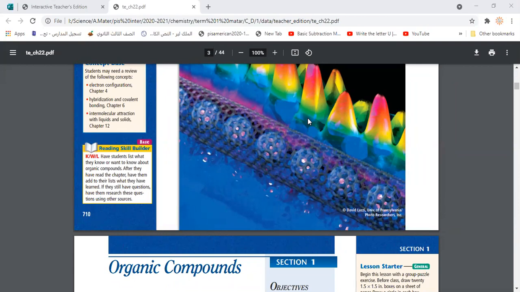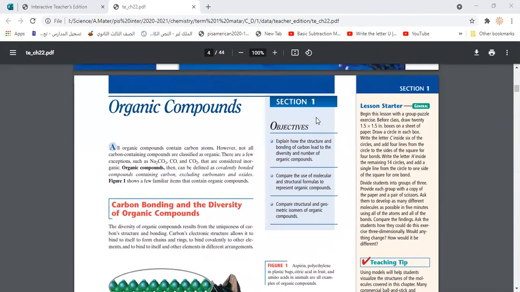Because actually, all organic compounds are based on carbon atoms. That means all organic compounds are made up of carbon atoms. But not all compounds that include carbon are considered organic compounds. For example, the carbonates like Na2CO3 and K2CO3, sodium carbonate, potassium carbonate, whatever carbonates, as well as carbon monoxide and carbon dioxide, are compounds that contain carbon, but they are not organic.